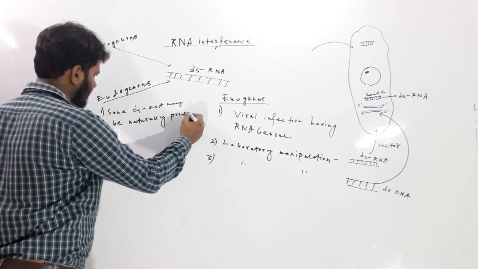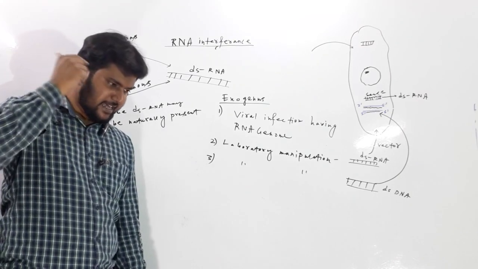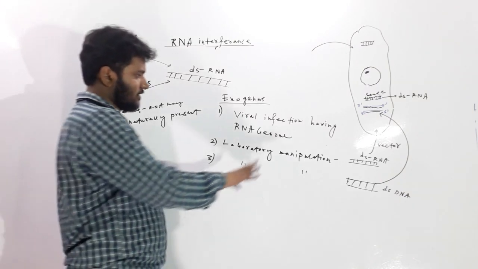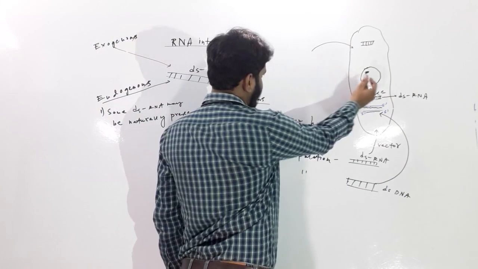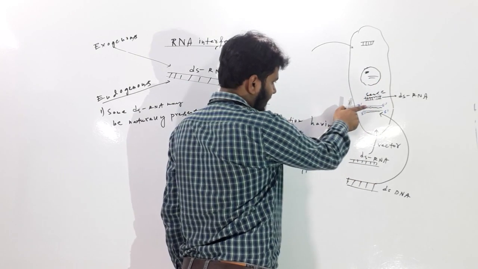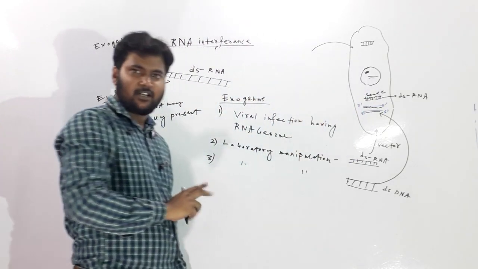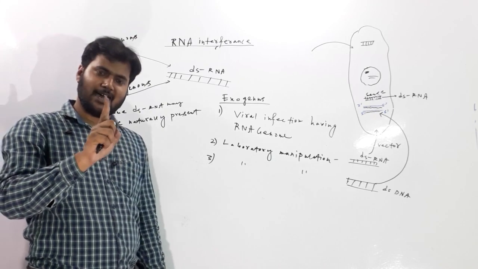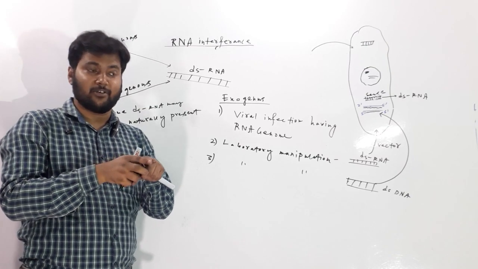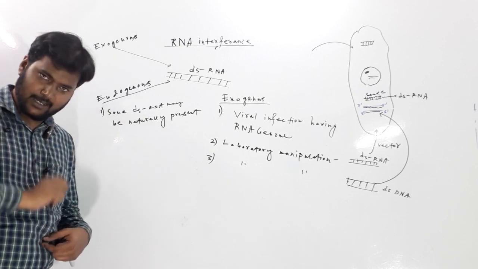If it is naturally present, then one question will arise in our mind: how has it been formed? The answer is very simple. Some part of the original genome, some part of the DNA, has been bidirectionally transcribed. Both strands have been transcribed, so that sense and antisense RNA have both been produced, and they have attached to each other as they are complementary. In this way, some dsRNA may be naturally present inside the cell.